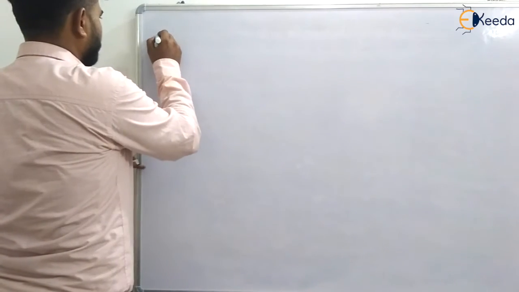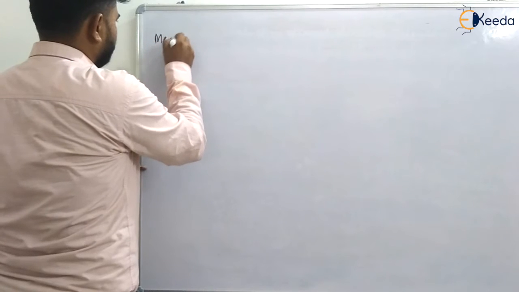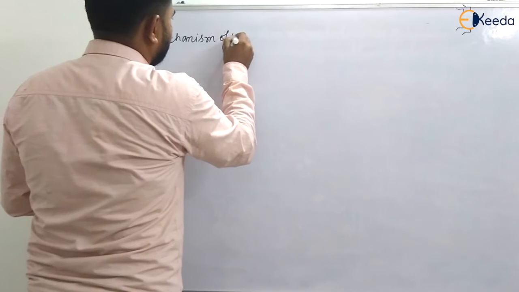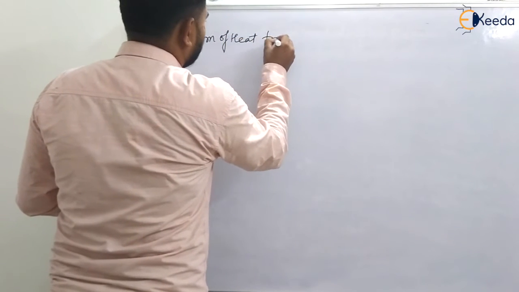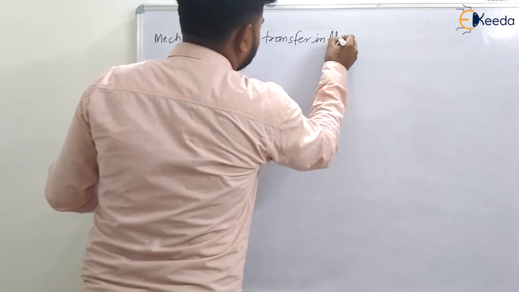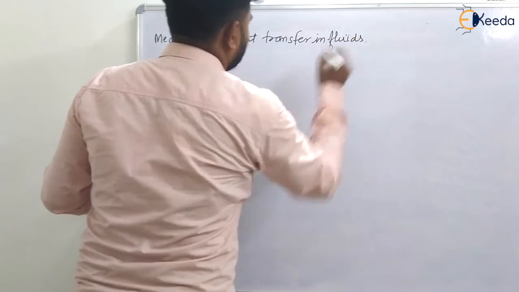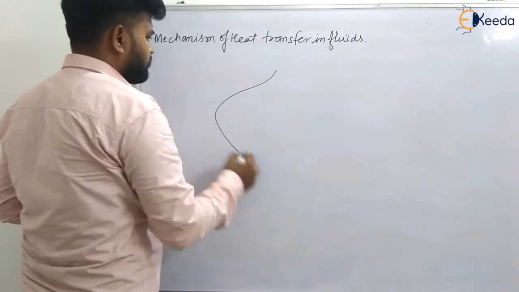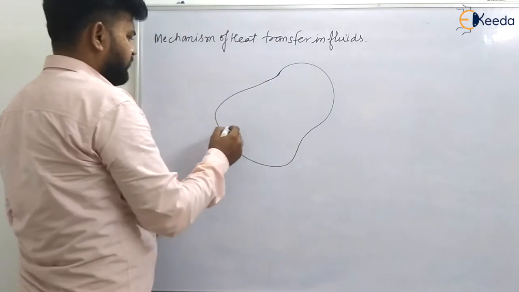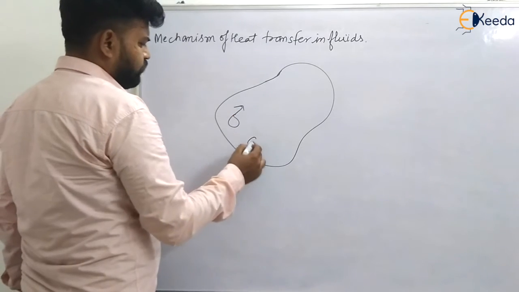Heat transfer in fluids, or we can say the mechanism of heat transfer in fluids. Generally in fluids, simple molecules of fluid are there.